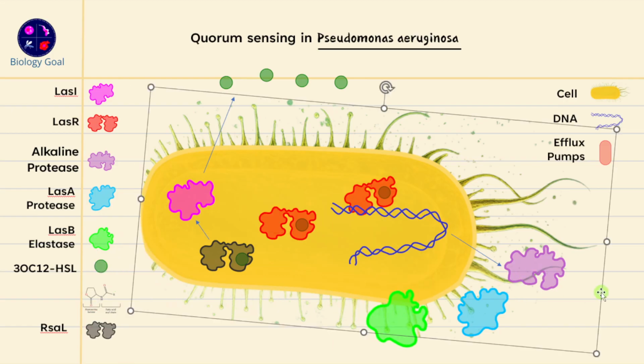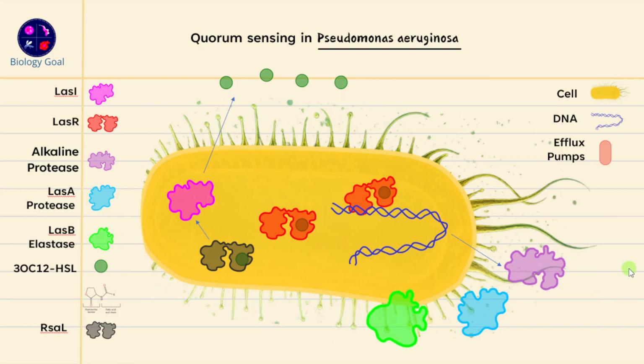These are the three important virulence factors that cause a lot of tissue damage in humans when there is infection because of Pseudomonas aeruginosa. As I told you, it's an opportunistic pathogen. When immunity is low, or there are some other complications associated with the human body, this bacteria can cause infection. Such as in cystic fibrosis, you have infection in the lung because of Pseudomonas aeruginosa, and it can cause a lot of damage in the lung because of these virulence factors, right?